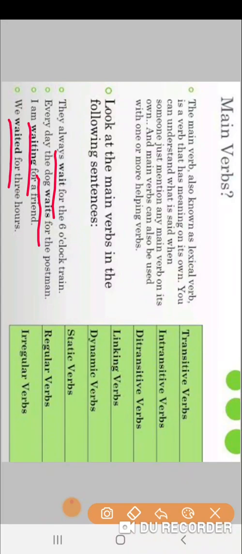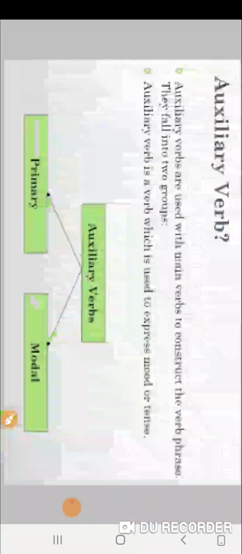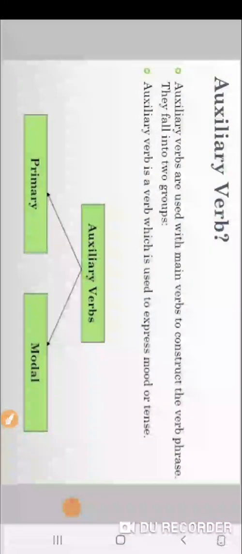And on the right hand side you can see the kinds of verbs, like transitive verbs, intransitive verbs, ditransitive verbs, linking verbs, dynamic verbs, static verbs, regular verbs, irregular verbs. These are the kinds of verbs you should know about, but we will not focus more on them. We will focus only on the transitive verb and intransitive verb. So now what are auxiliary verbs?